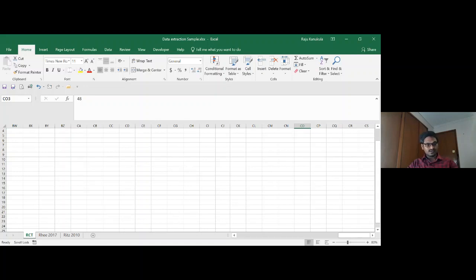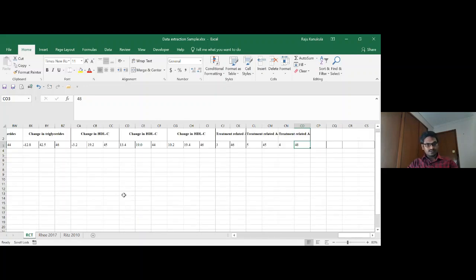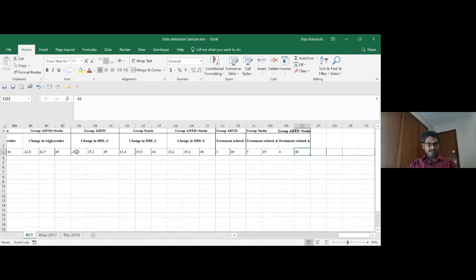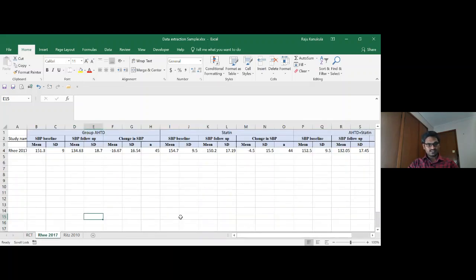So this is about data collection from an RCT. This is the backend work I have done, from baseline to change by the end of the study. This is the baseline value. This is the follow-up value, 134.63. That means there is some reduction, but how much? It is 16.67.